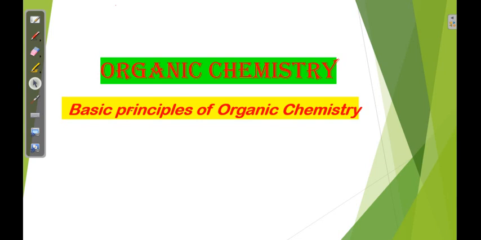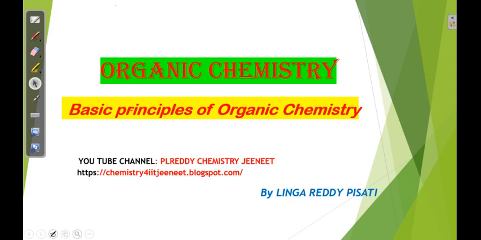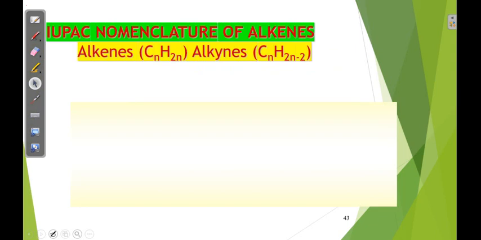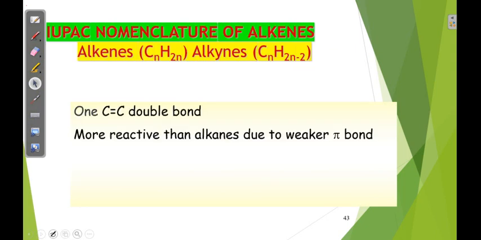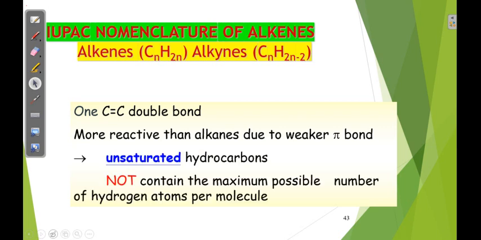Hello students, today we are going to discuss IUPAC nomenclature of hydrocarbons. The subtopic is unsaturated hydrocarbons, in that alkenes and alkynes. Unsaturated hydrocarbon means, as you already know, where C double bond C and C triple bond C are present.